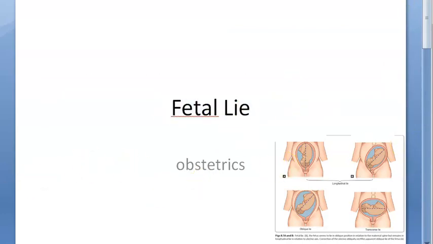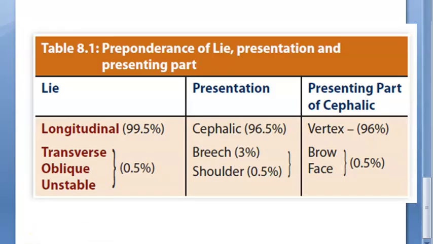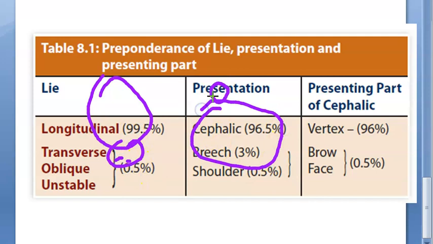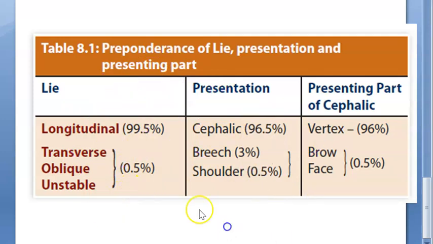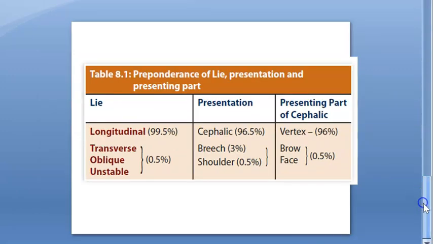Okay, bye bye. Just one thing guys, if it is longitudinal like this, this is the baby, this is cephalic presentation. But what if the longitudinal lie is like this, right? Then it can be a breech presentation. So mostly the longitudinal lie will be a cephalic presentation, but it can also be a breech. Okay, that's what they're trying to say. Don't bother much. Bye bye.